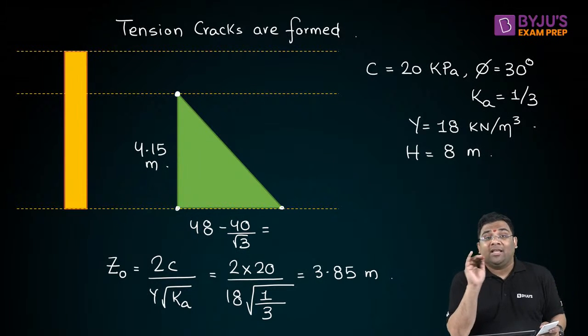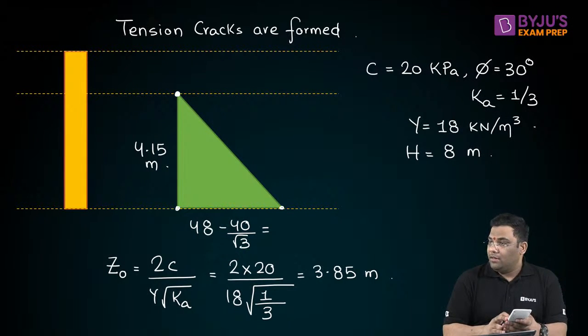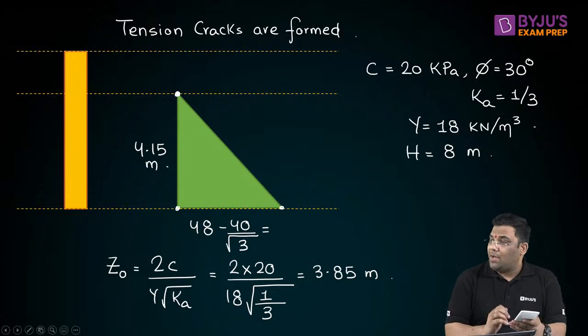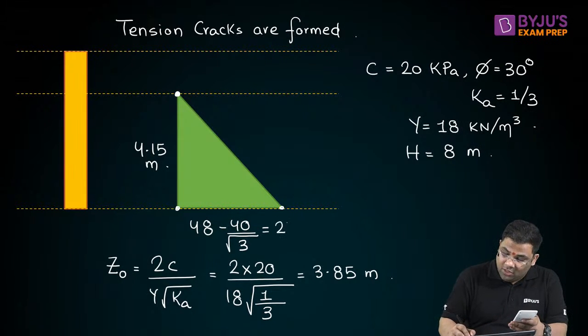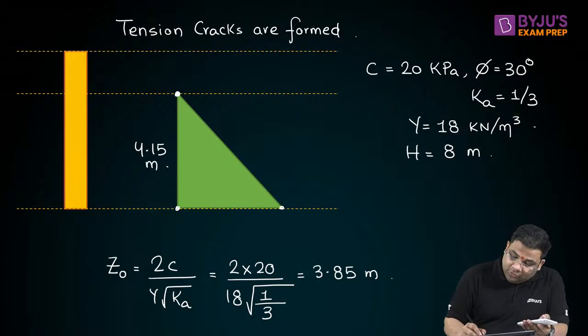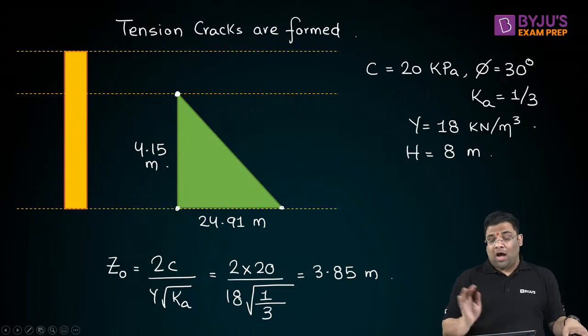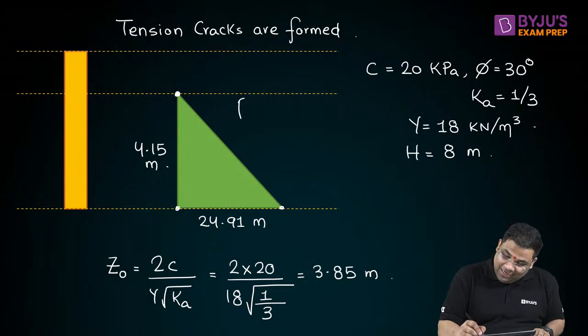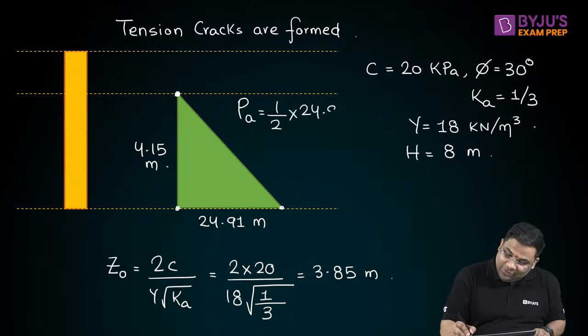This is the earth pressure at the bottom. I will calculate that. 2C root Ka. Oh, sorry, it's not root K. This is actually 2C, yeah, correct. Root 3 only. How much are you getting? 24.91. Very good. So you see, no need to remember any formula. You just need to know how to draw this distribution properly. Game over. So the total active force will be simply the area of this, half base into height.